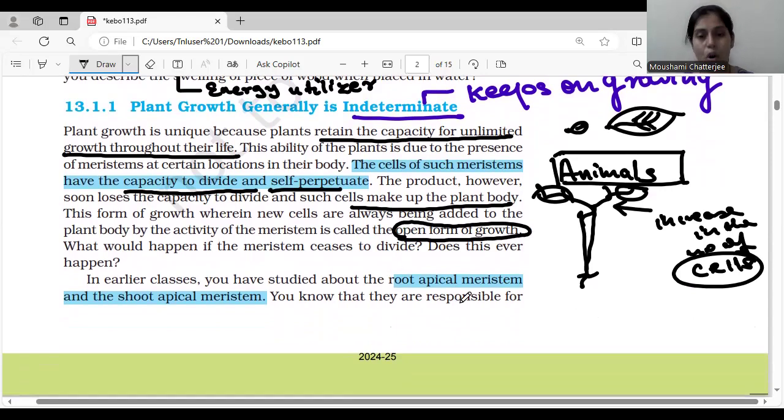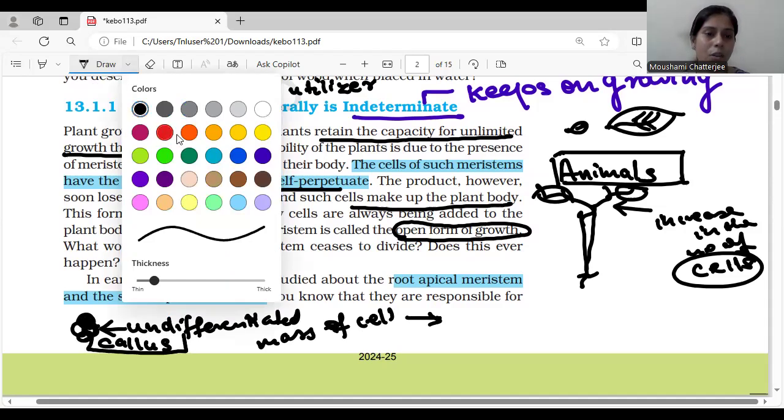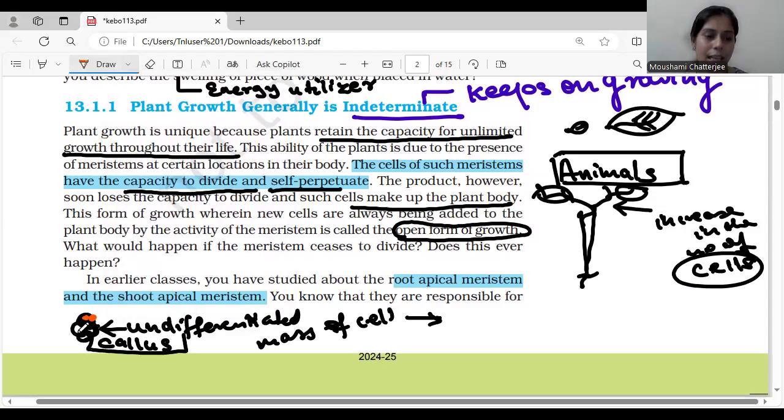So when we talk about a plant, initially it will be an undifferentiated mass of cells. It will be like this, an undifferentiated mass of cells, which is known as the callus. Okay, this will be known as the callus. Now, this undifferentiated mass of cells will also have certain specialized kinds of tissues in it.